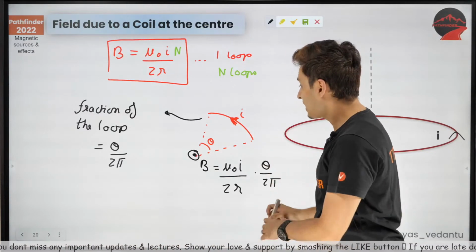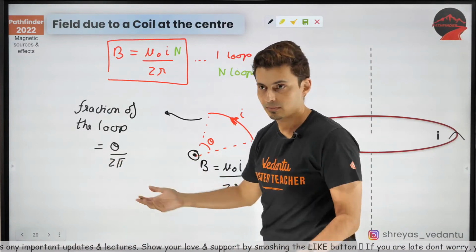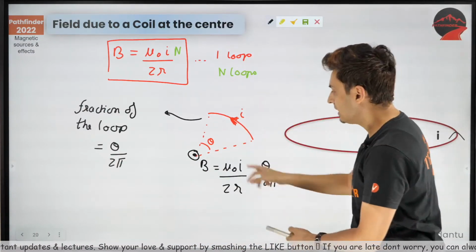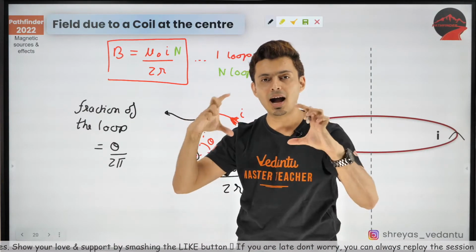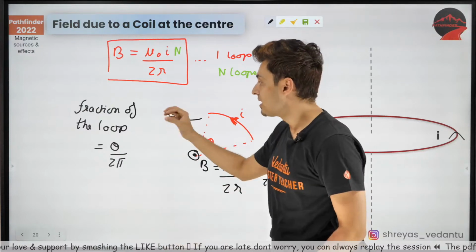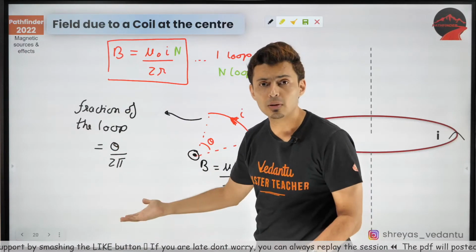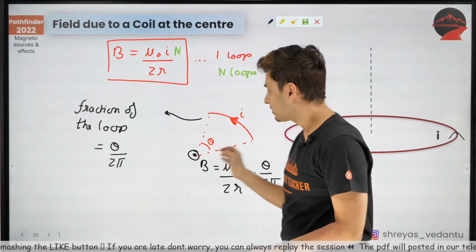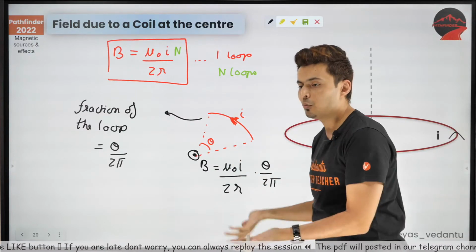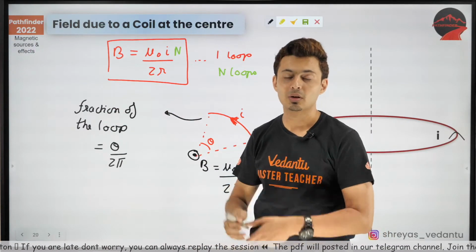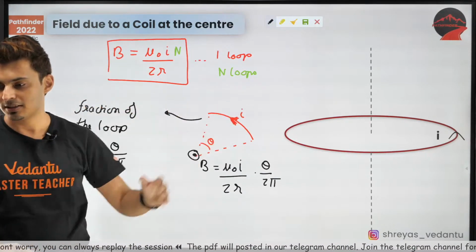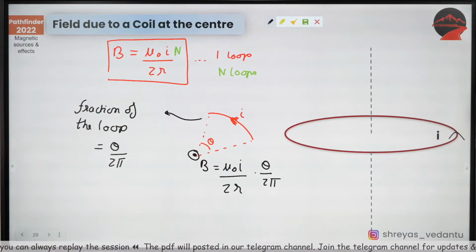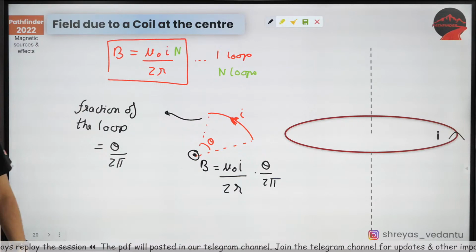So this fraction, if it is half, that means it's a semicircle, then this should be multiplied by half, because each semicircle will contribute half the field. If it is 90 degrees, then it is 1/4. Correct? So you multiply by 1/4. So 1/4 part is the contribution of the entire loop. I hope this much is understood. Okay, cool. Shall we go ahead?